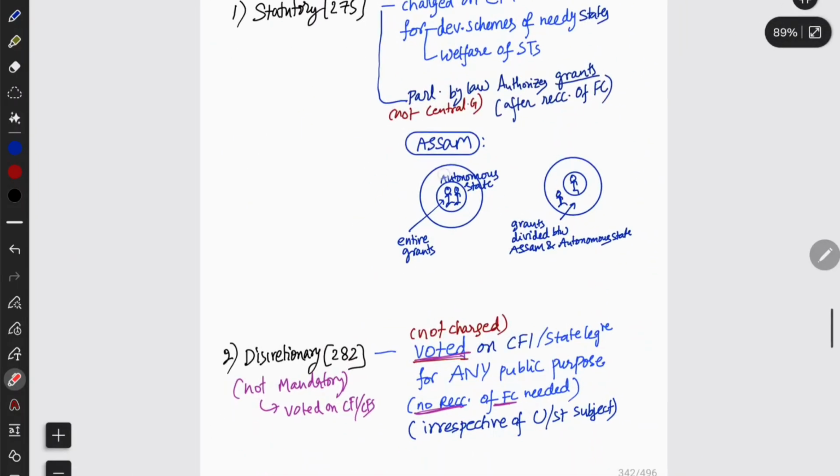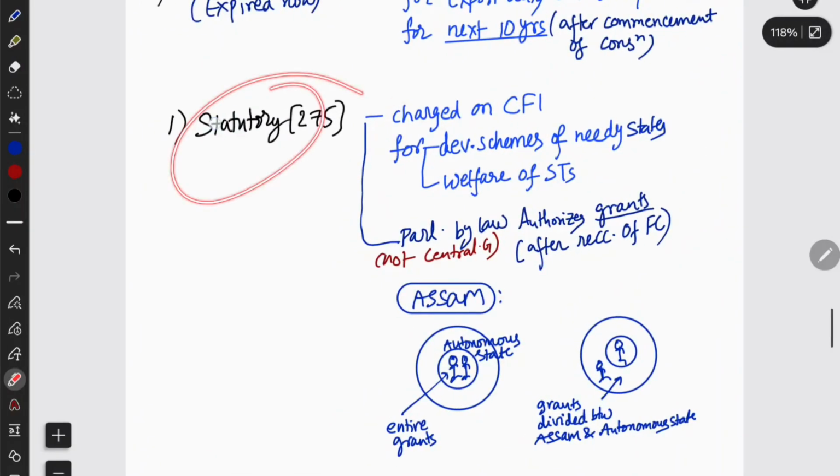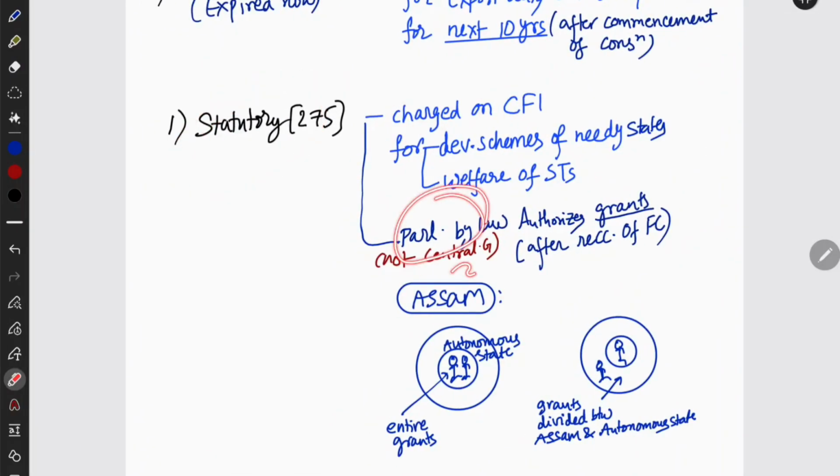And next we have statutory grant, Article 275, and discretionary grants, Article 282. Okay, what are statutory grants? Statutory grants, simple: Parliament by law will authorize this. It is not the central government. Why? Because it is statutory. So Parliament by law will authorize this grant after the recommendation of the Finance Commission.